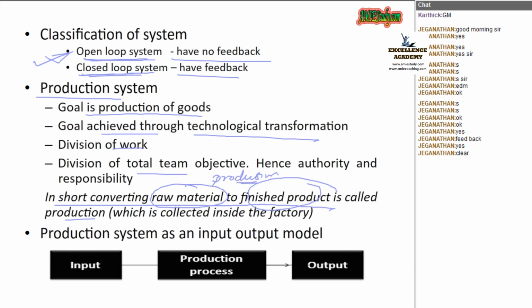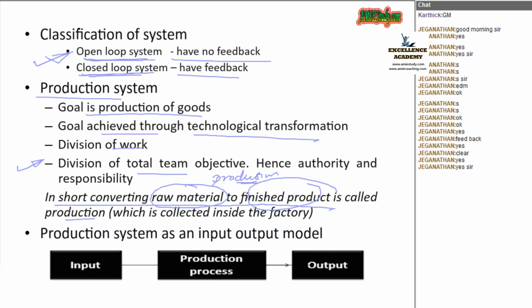So who will collect all these things inside the factory? Who will collect the market research? Those things come under the manufacturing section. Now you got the difference between manufacturing and production. Jagannathan, have you got the difference between manufacturing and production?